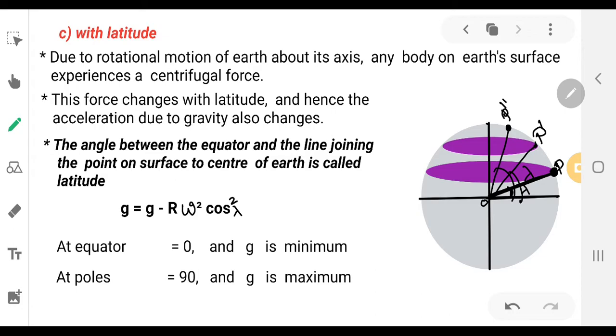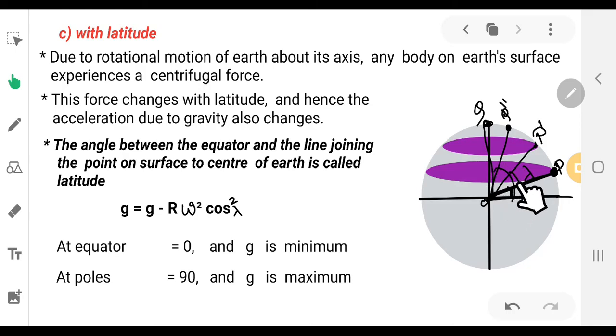At the poles, if you take this point as Q, the angle between the line joining the object to the center of the earth and the equator is 90 degrees.